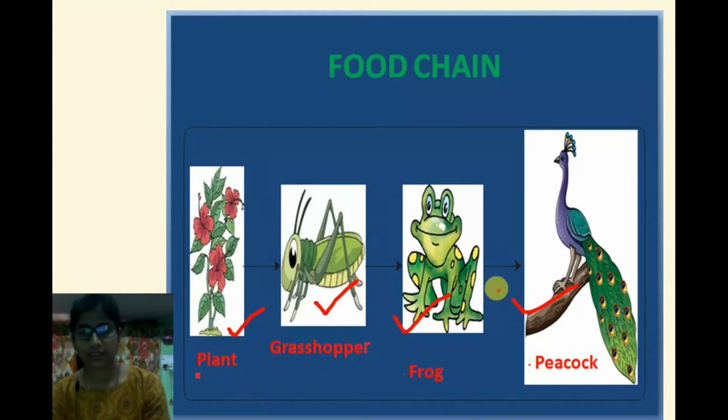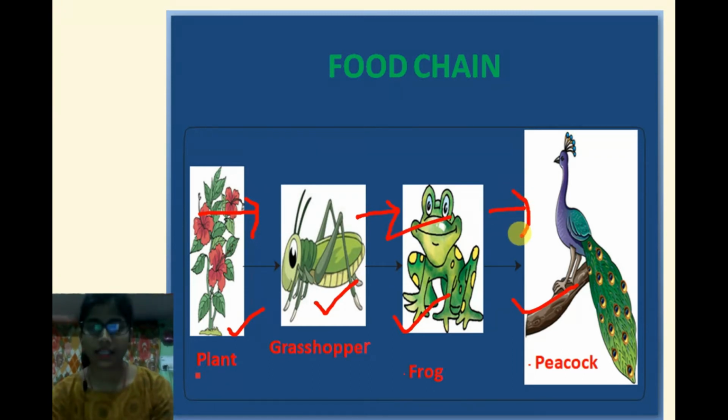Here also you can see how they are interrelated to each other: how the grasshopper depends on the plant, how the frog depends on the grasshopper, and how the peacock depends on the frog for their survival.